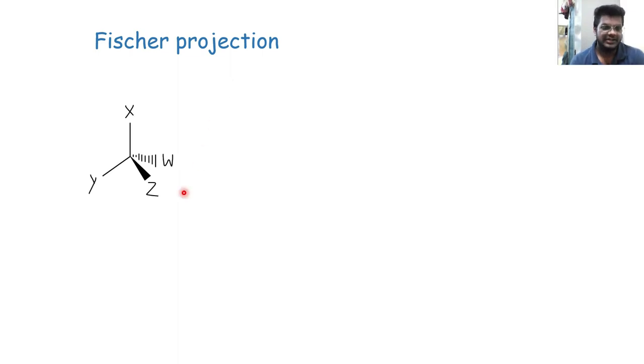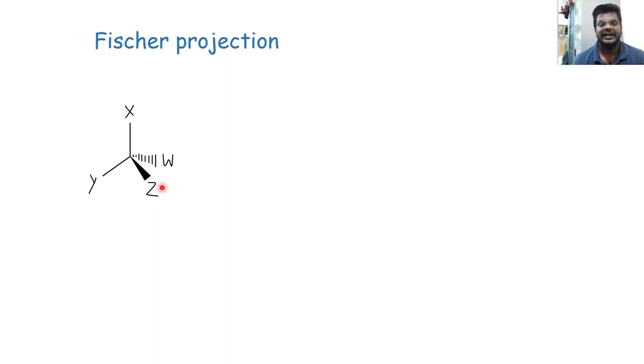Usually we draw a 3D structure like this, right? This is a 3-dimensional tetrahedral structure of carbon having all of its 4 valencies X, Y, Z, W for representation right now. This wedge represents the valency of carbon which is coming out of the plane towards us, right? So Z is coming towards us out of the plane of this page and W is going behind the plane. So when I draw dashed lines, what does that indicate? That it is going behind. Wedge indicates that it is coming front towards us, right?